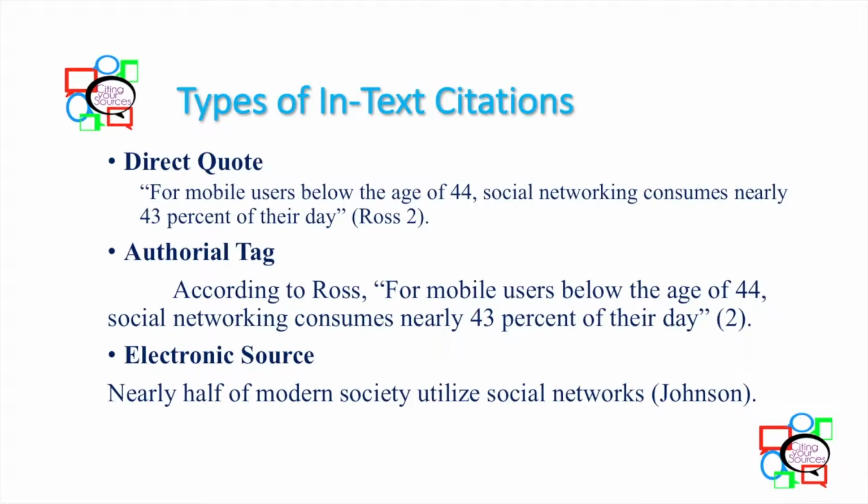Another way to write an in-text citation is to simply include the author's last name alone. Usually this is done when you have an electronic source with no page numbers. For example, nearly half of modern society utilize social networks. Notice that I have included my parenthetical citation, which is simply the author's last name, Johnson.